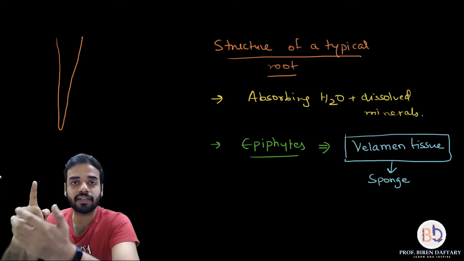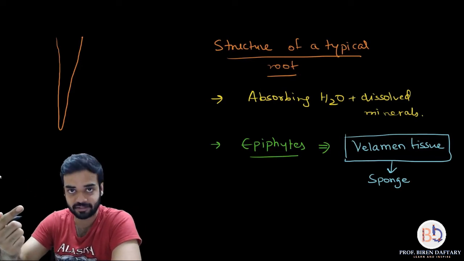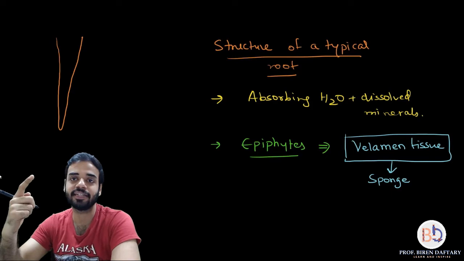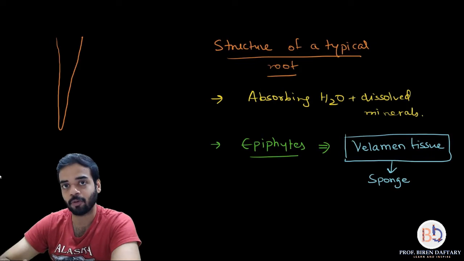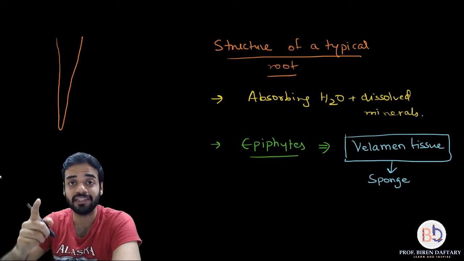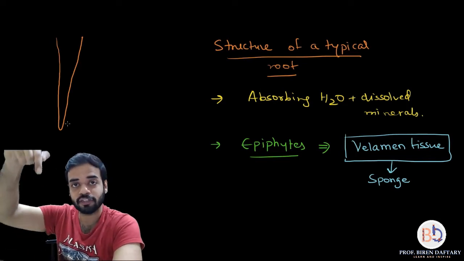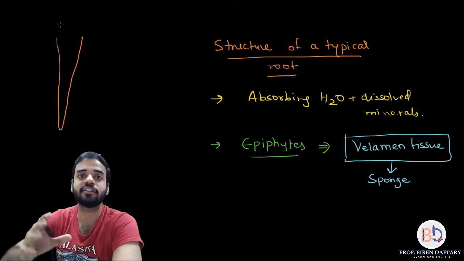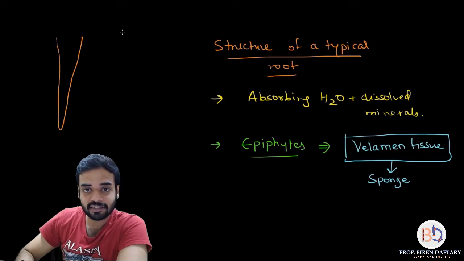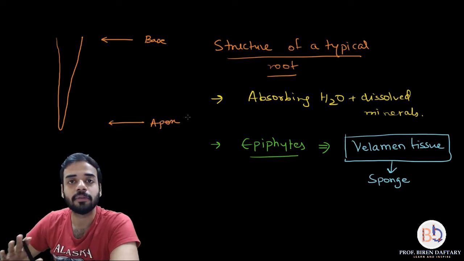Now please remember the tip of the root. Okay, the sharp end of the root is also called the apex. Now normally apex is the region which is present towards the top, and base is the region which is present towards the bottom. But in the case of roots, please remember, it is the opposite. Apex is the part of the root which grows deep under the soil, and base is the part which is fixed in the soil. Please remember. Okay, so I can say that this part of the root is the base, and this part of the root is the apex. Is this clear? Please remember this.